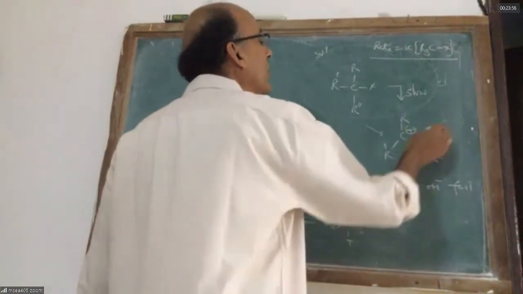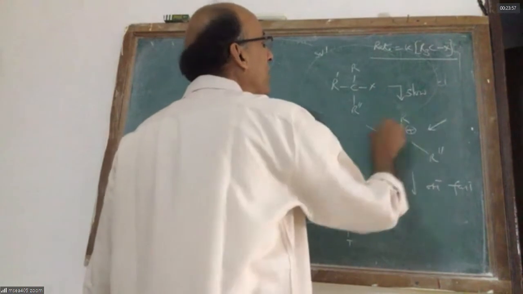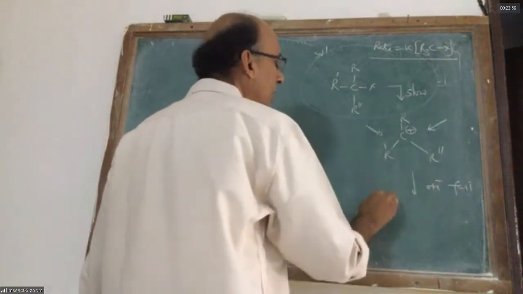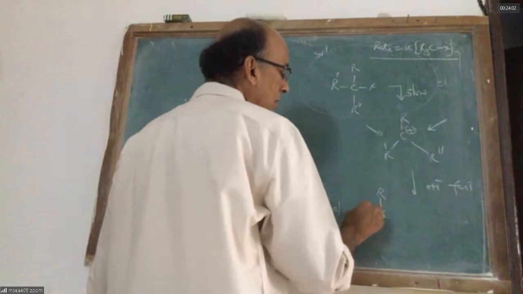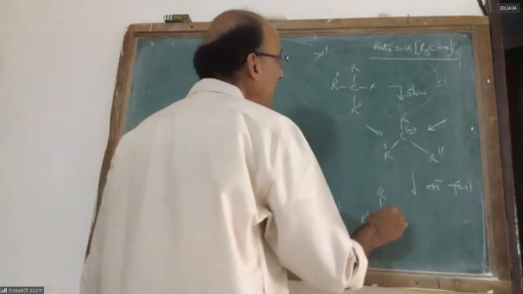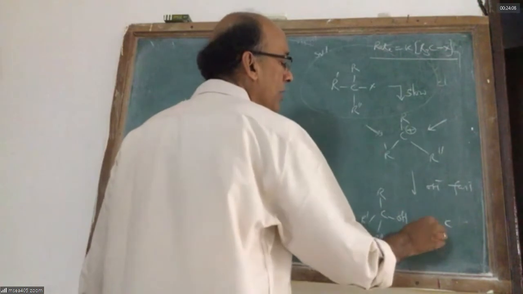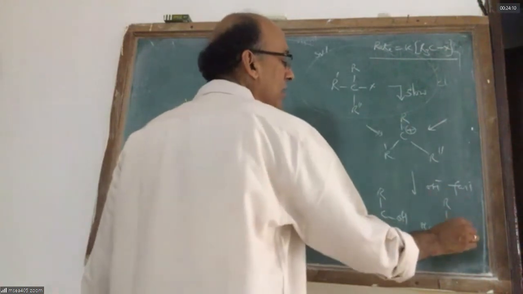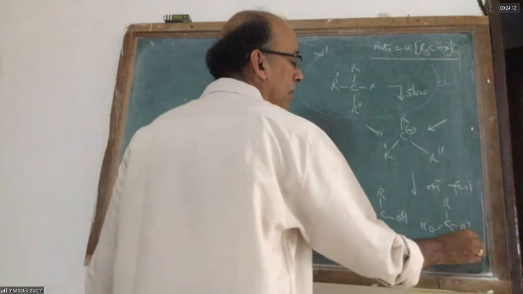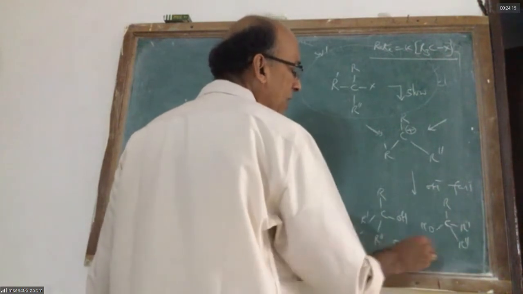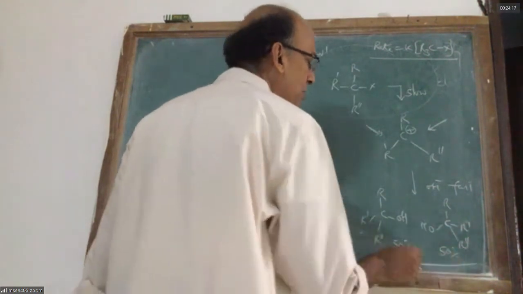Once I get the carbocation, OH minus may attack from the front side or the back side. So I get two products. One product has the same configuration as the starting material. The other product has inverted configuration. So 50% retention, 50% inversion, a racemic mixture.